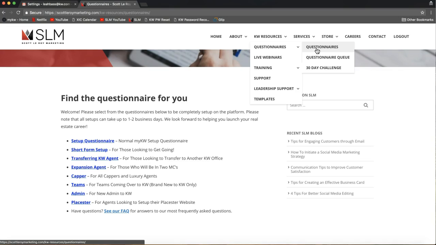All right, so let's say an agent comes to you and tells you they filled out their questionnaire yesterday and they want to know when they'll be done getting set up. You can check the questionnaire queue on our website here that will show you that exactly. So again, KW Resources, Questionnaires, and go ahead and click on the questionnaire queue from that flyout menu.